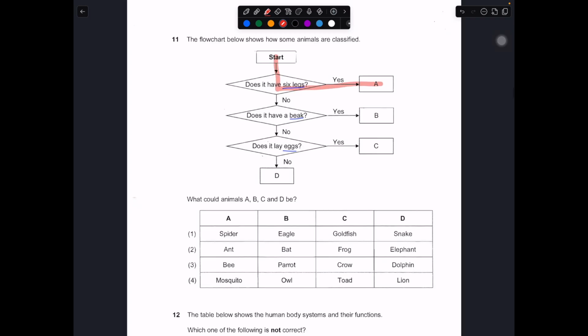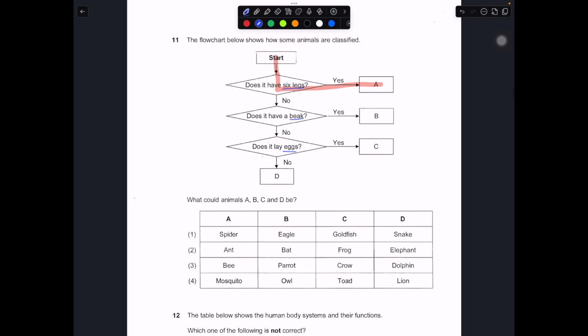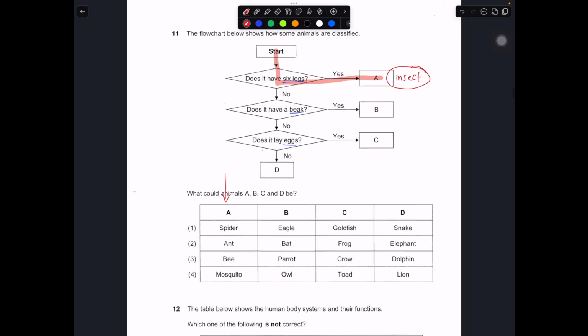So the first part over here, starting point to A. In this case, A must be any animal that has 6 legs. So it must be an insect, because only insects have 6 legs. No other groups of animals will have 6 legs. So if you take a look at option A, spider should be out because spider does not have 6 legs. So we can surely cancel this out. We are not going to choose it. Ants, bee, mosquito, they are all insects. They all will have 6 legs. So 2, 3, 4 could be correct.